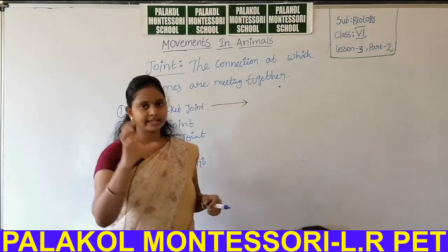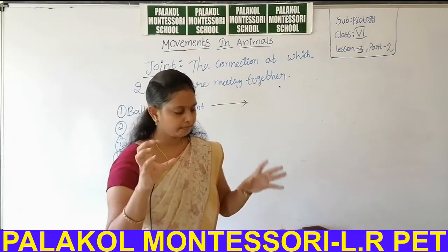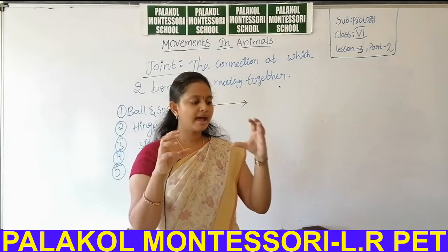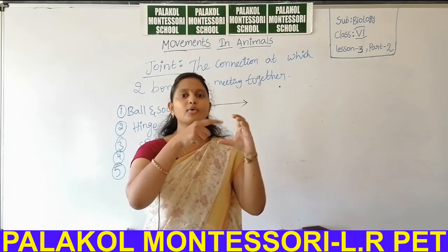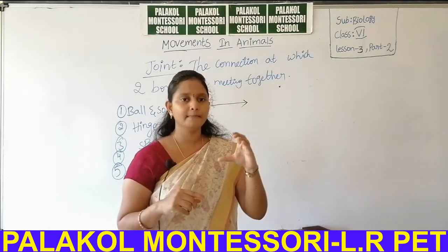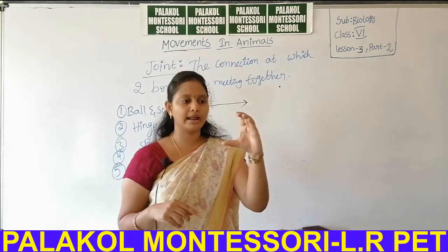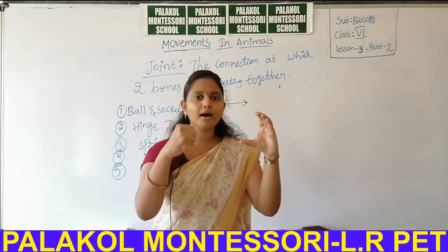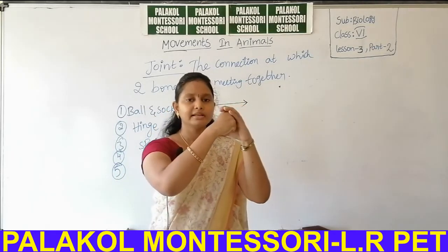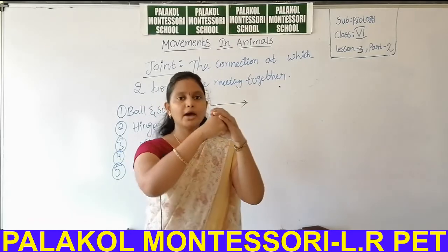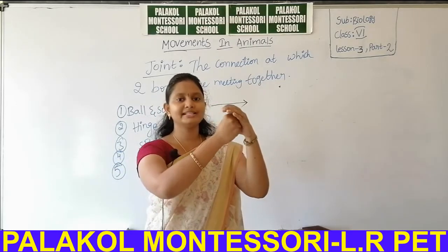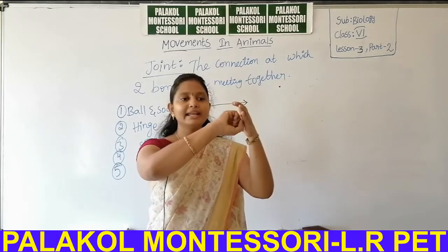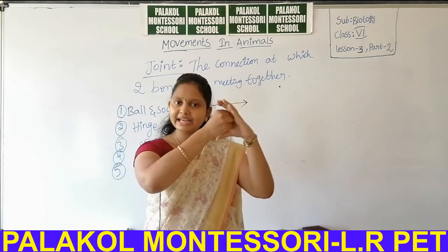Okay, if you take a ball or bulb, okay, a fused light bulb, and take a piece of coconut, okay, dried coconut. In this we have to keep the fused bulb or ball inside the coconut surface. Now you have to rotate this fused bulb or ball in any direction.